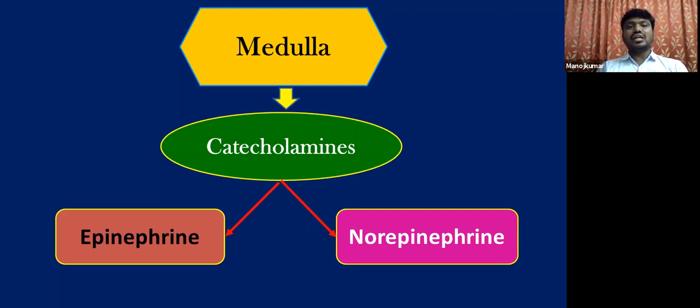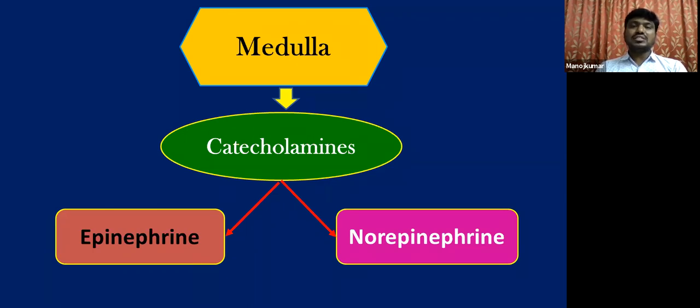So during emergency situations, we require more energy, and for this there must be more supply of glucose for the cells. So this epinephrine makes sure that more and more glucose is produced at that time and prepares our body either to face the situation or to run away from the situation. So this is all about epinephrine.